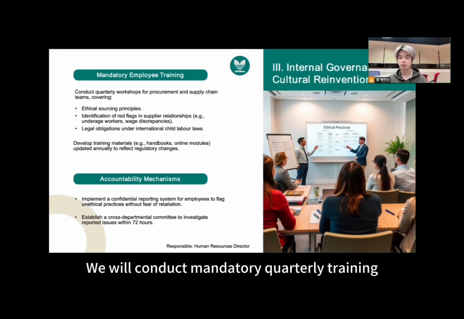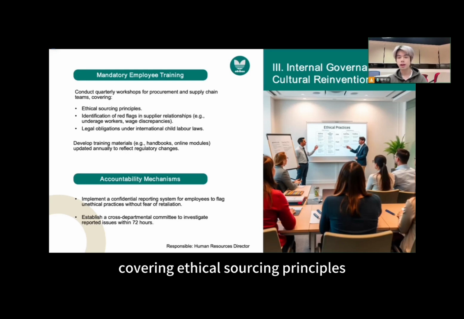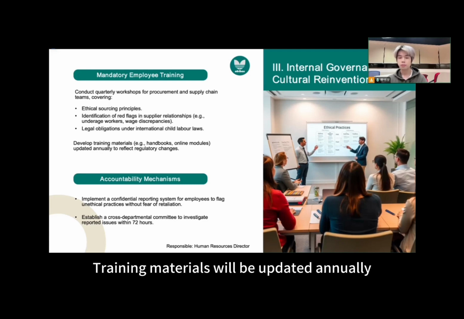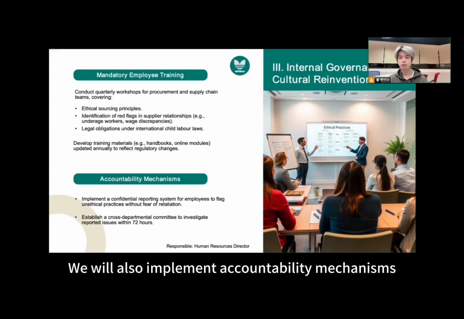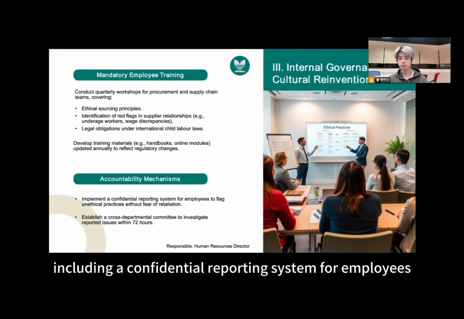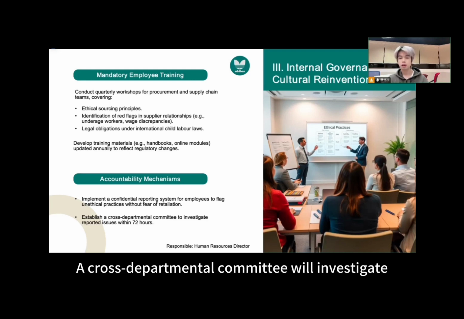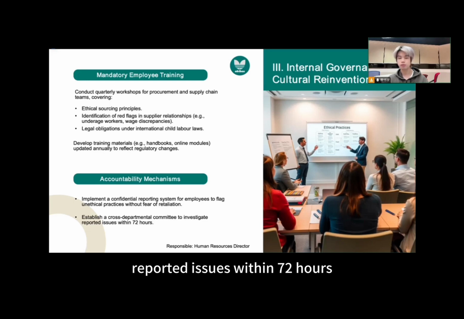We will conduct mandatory quarterly training for procurement and supply chain teams, covering ethical sourcing principles, identifying red flags in supplier relationships, and legal obligations under international child labor laws. Training materials will be updated annually to reflect regulatory changes. We will also implement accountability mechanisms, including a confidential reporting system for employees to flag unethical practices without fear of retaliation. A cross-departmental committee will investigate reported issues within 72 hours.